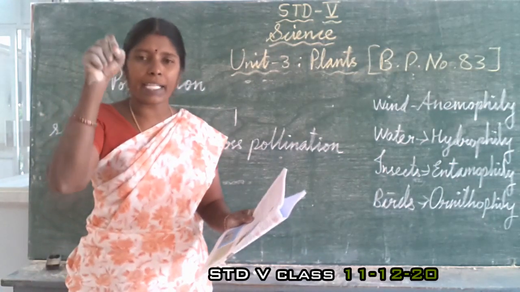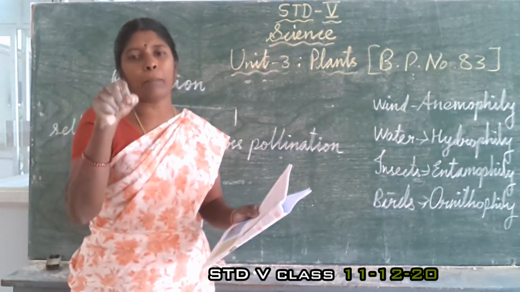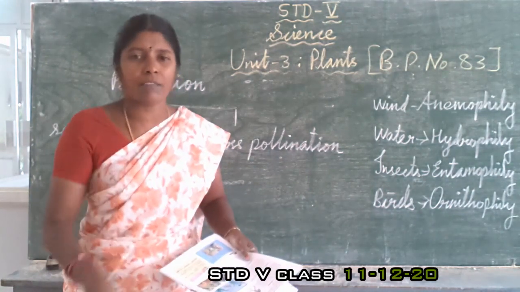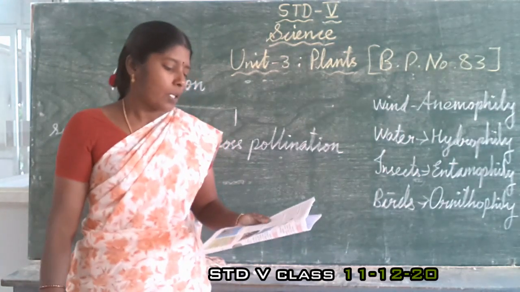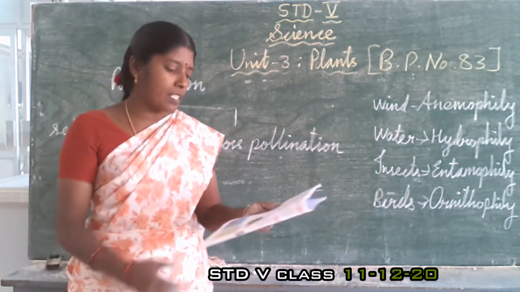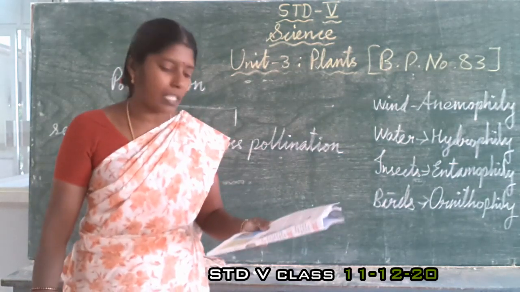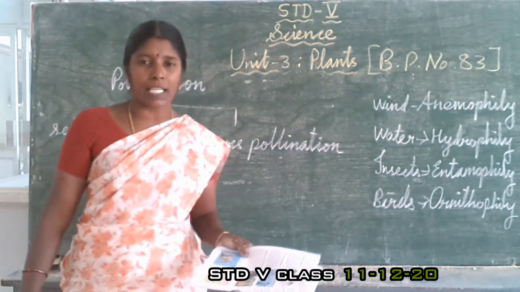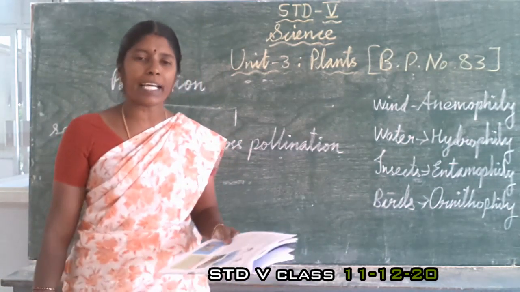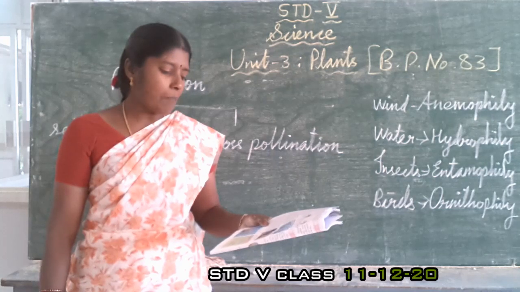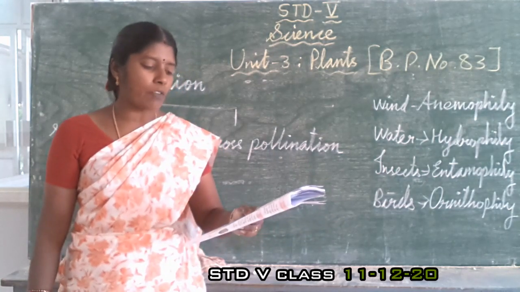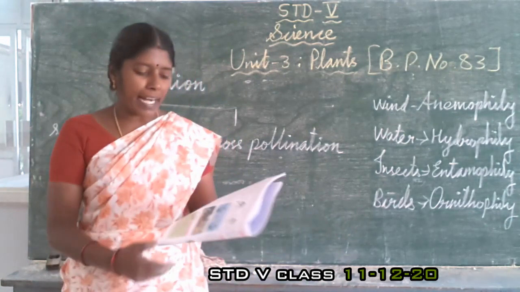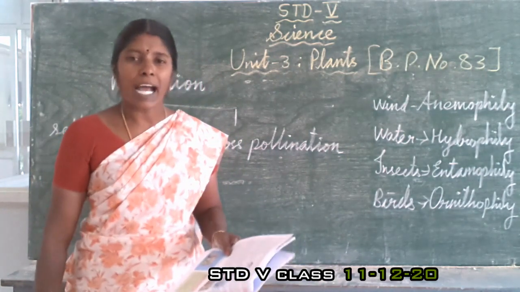Through that, the pollination and the fertilization will take place in this process. This is the most common type of pollination in plants, like sunflower, lady's finger, brinjal and pumpkin. Some flowers are large in size and have a sweet smell. Some of these flowers produce nectar. They attract insects like butterflies and honeybees.